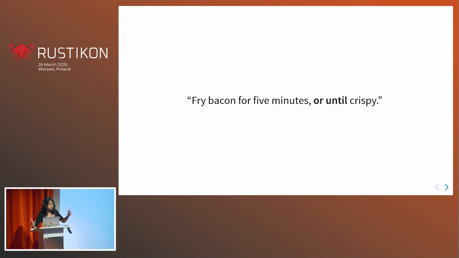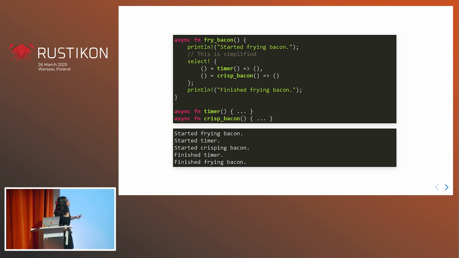Well, there's another thing that we need to do. We've almost cooked our breakfast. We need to fry our bacon until it's crispy, or for 5 minutes. So this or until can be expressed with a primitive called select. And this is some pseudocode of what select looks like. It's a little bit like this.